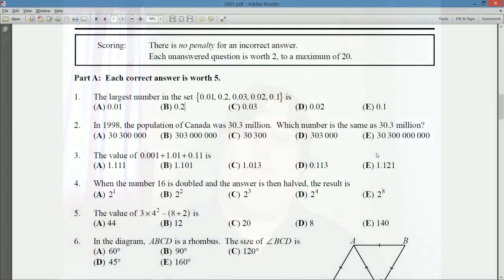Alright, question number 2 says, in 1998, the population of Canada was 30.3 million. I wonder if that's true. It probably is. They like occasionally using real-world facts. Which number is the same as 30.3 million? So there's a different numerical expression.